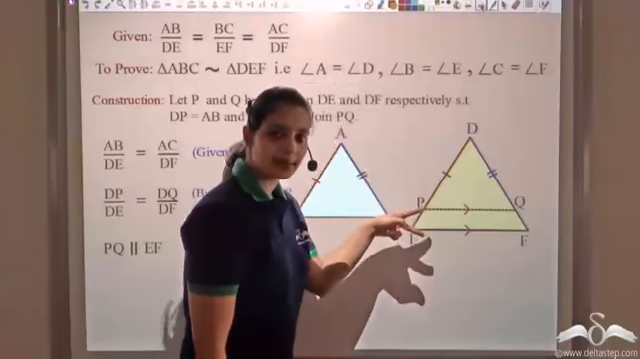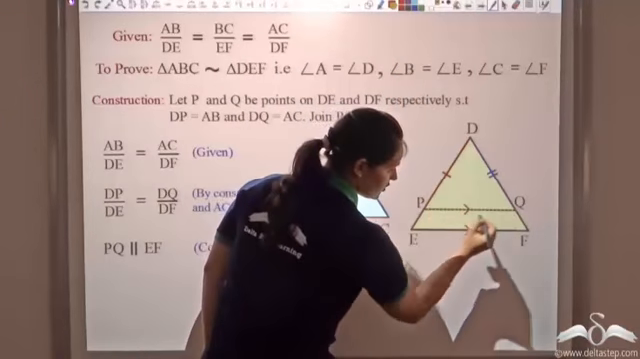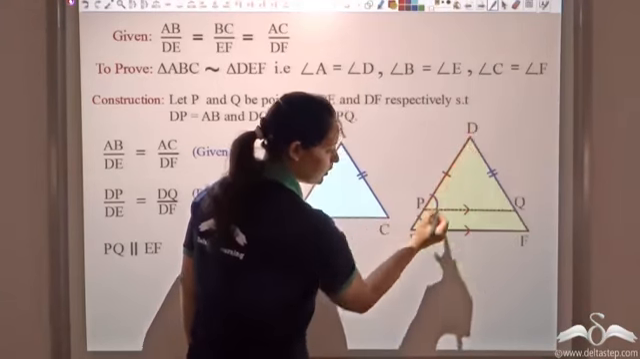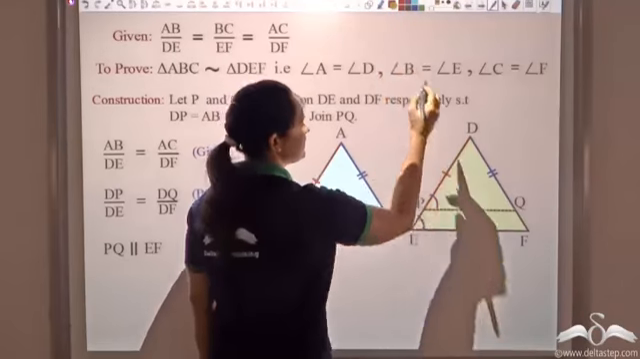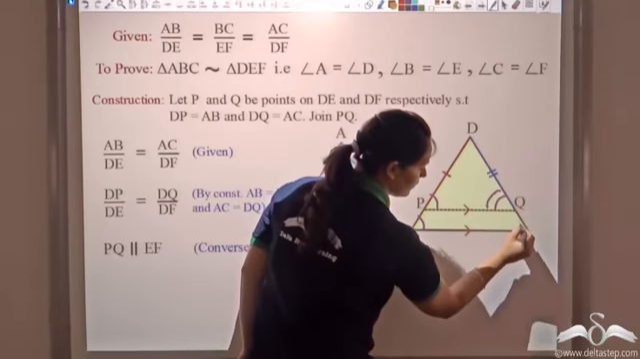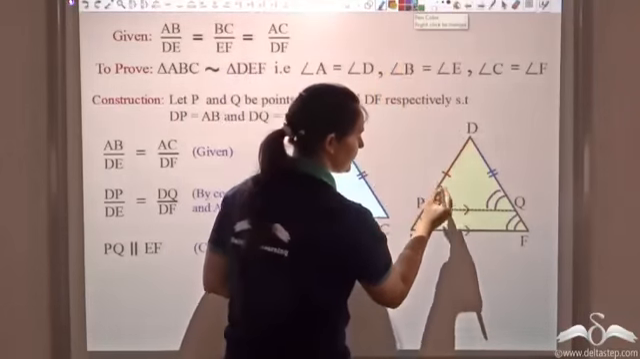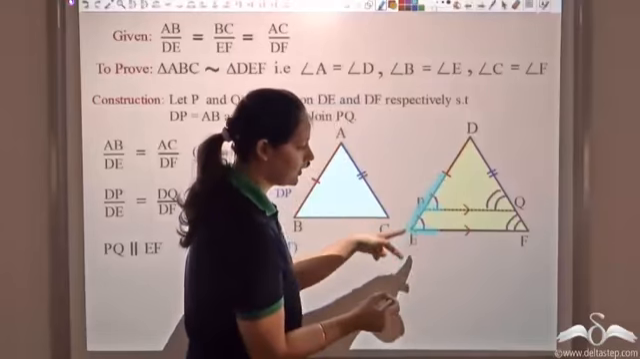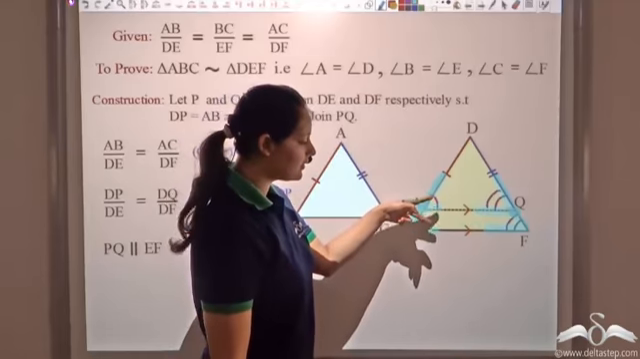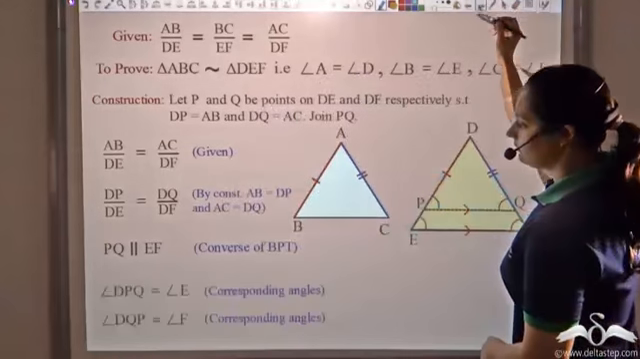Once I know that these two lines are parallel, I can say that the corresponding angles would be equal. So if these two lines are parallel, this corresponds to this. Angle DPQ is equal to DEF, corresponding angles. Again, DQP would be equal to angle F. Again, corresponding angles. You can easily spot corresponding angles by an inverted F. You can see an inverted F here, and again an inverted F here also. So these are corresponding angles. These two are equal, and these two again are corresponding angles and will be equal. So I get this.